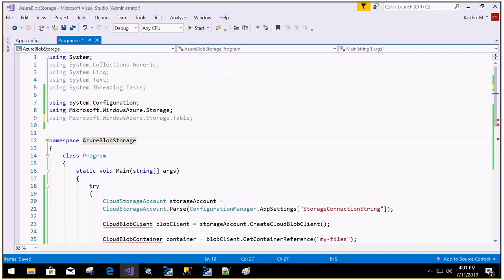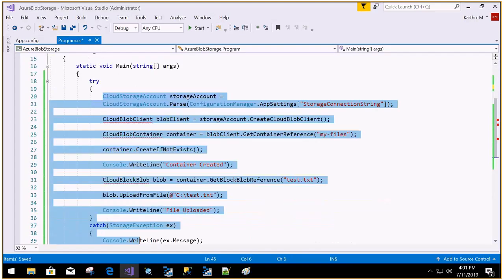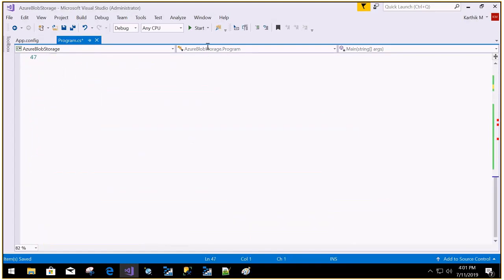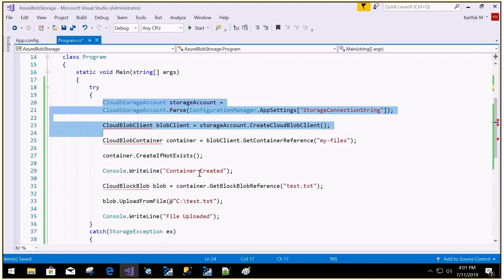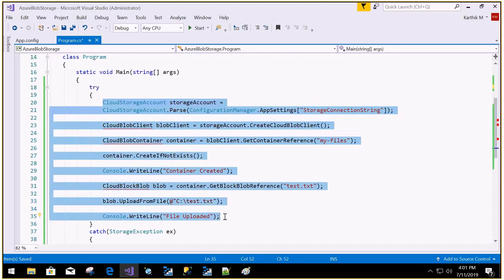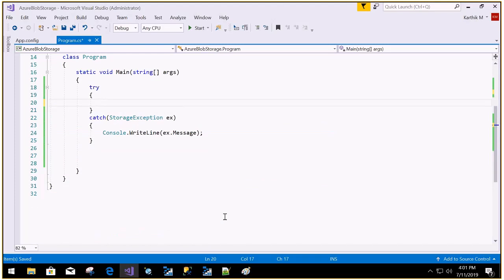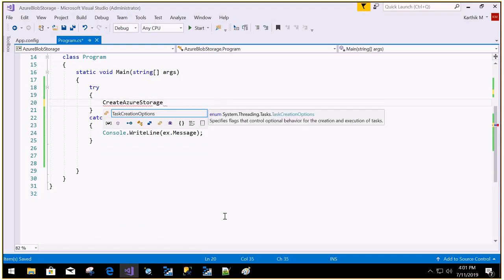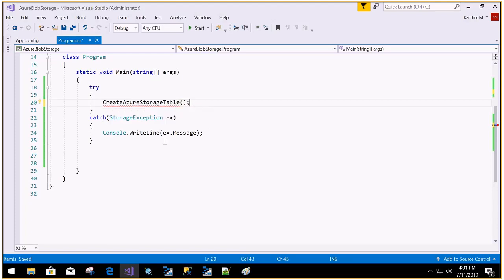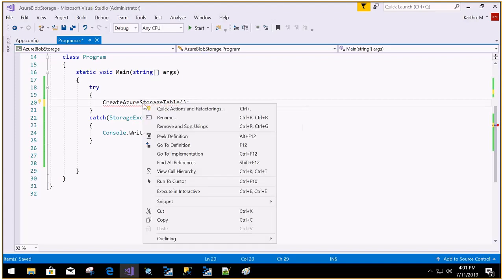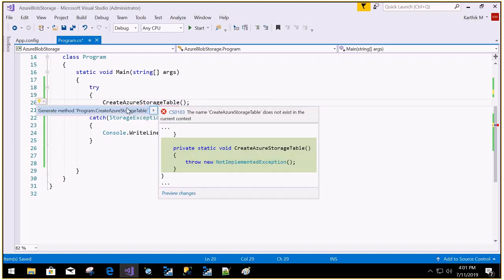So in this code, we are going to do some CRUD operations. I'll just show you. The code is very simple, so it's better I just copy and paste and finish off quickly. The first function that I'm going to create is to create the Azure storage table. I'm going to call this, and if anything goes wrong, the exception raised will be the storage exception. So right click, just generate that method stub.